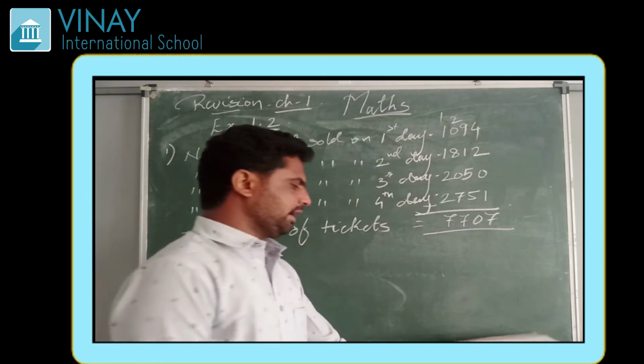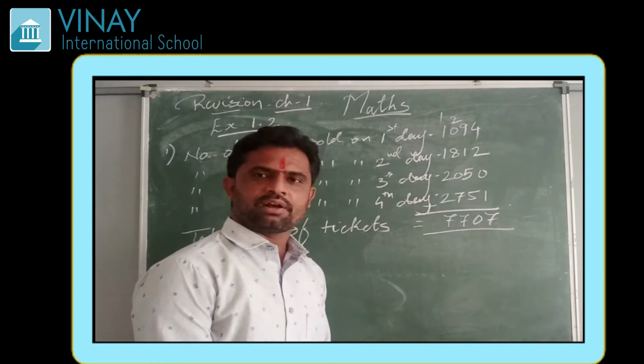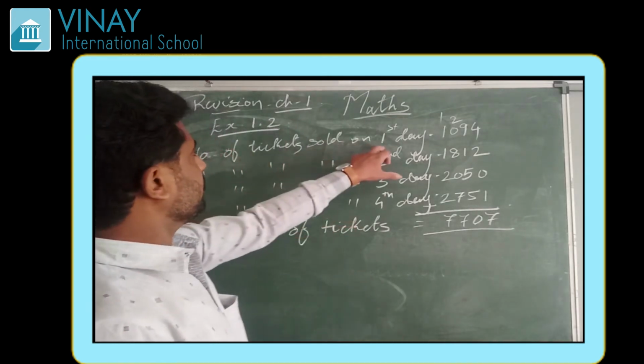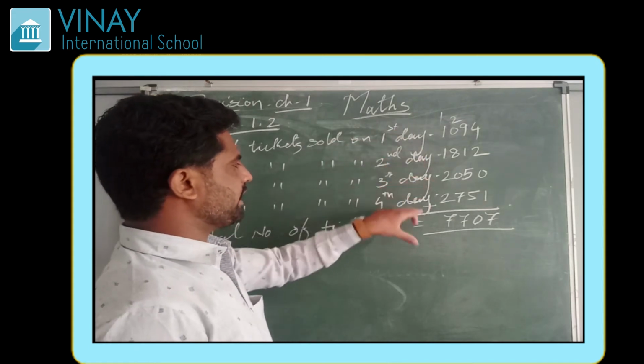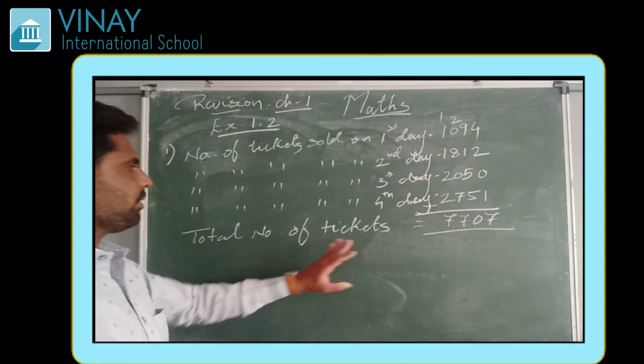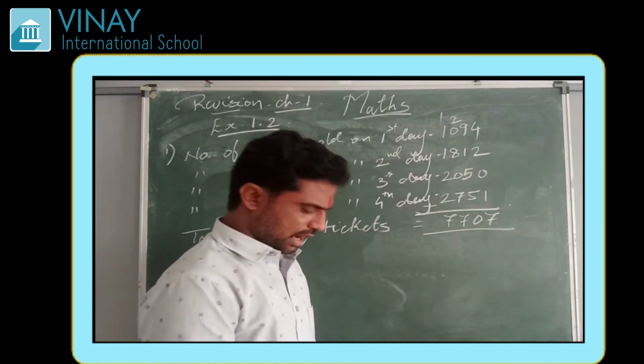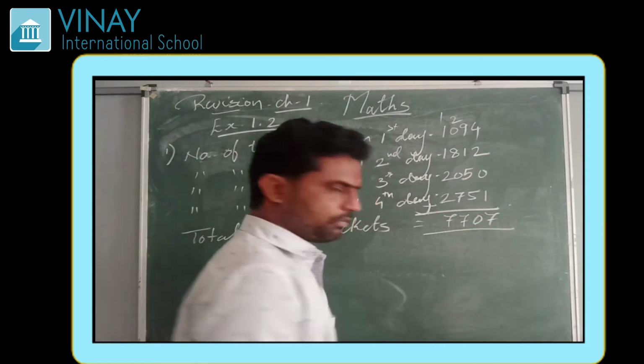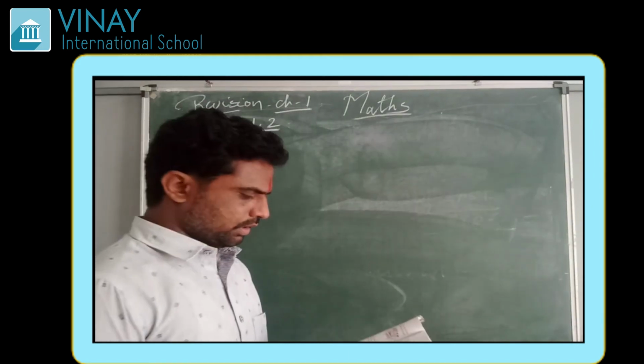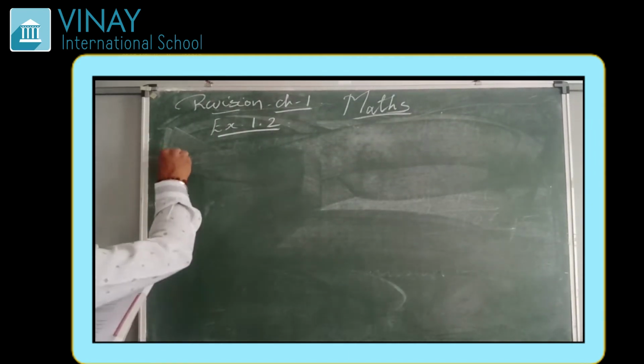So this is here addition. We have to do addition given the number of tickets sold on 4 days, and we have to find out the total number of tickets. That is, we have to add it and find the answer. Now let us see question number 5.